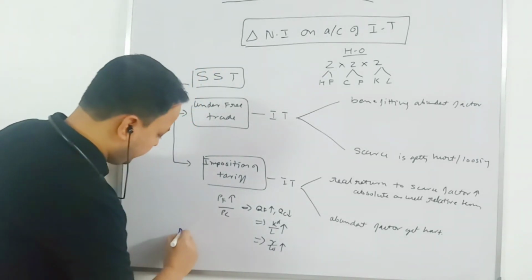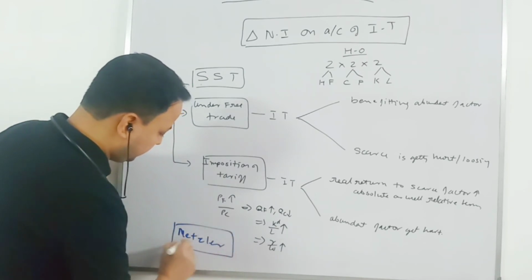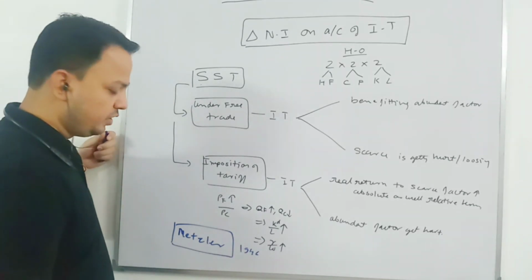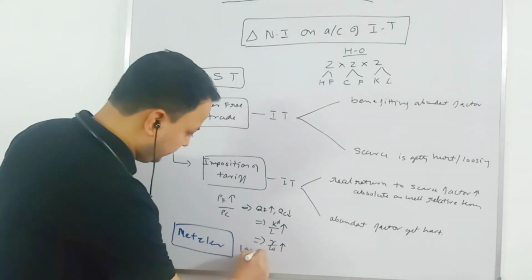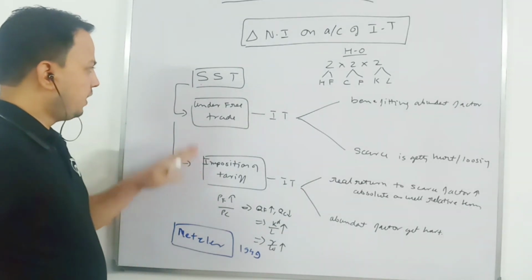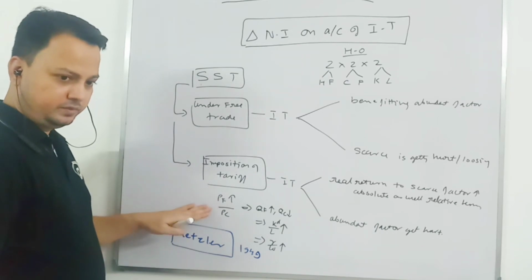Metzler wrote a paper in 1949, Tariff, Terms of Trade and Distribution of Income. He said that what Stolper and Samuelson are saying is that only the domestic price is changing.